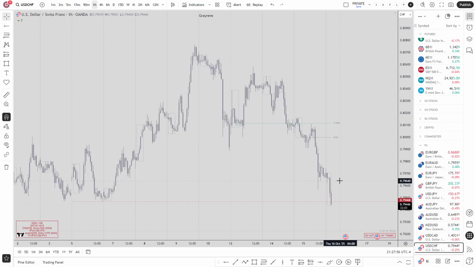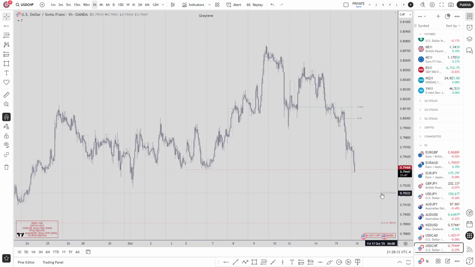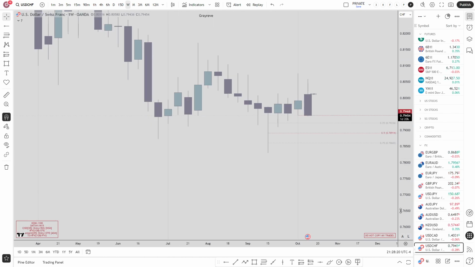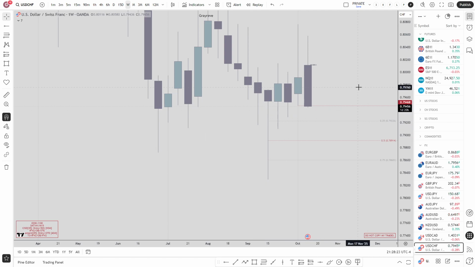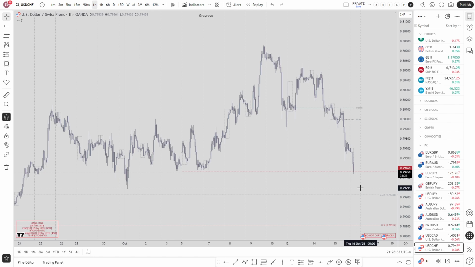For the rest of the other pairs, I don't really have anything much to comment on. Just a special mention right here, USD Swiss. I was looking for lower prices yesterday. Didn't really give me any form of entry, and it just dropped lower. And initially, before starting this video, I was looking at this low right here, and then the potential 25%, 50% of the wick on the weekly time frame over here. You see this long wick. So I'll be looking for price to draw into the wick, but as of now, I don't see price forming anything substantial for me to short yet.